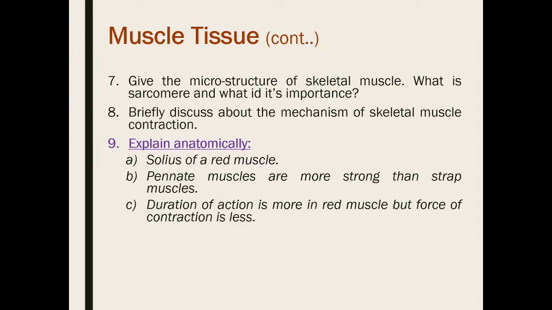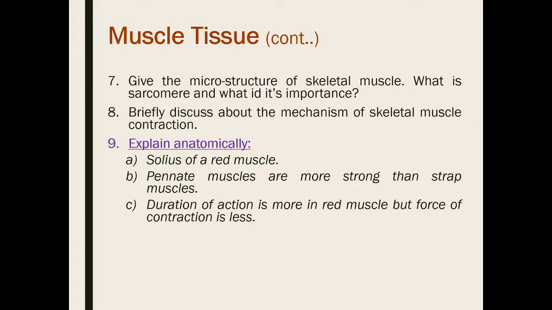Next question is give the microstructure of the skeletal muscle. What is sarcomere and what is its importance? So microstructure of the skeletal muscle is actually the sarcomere itself. Sarcomere, you know that it is extending from the Z disc to the Z disc. I have discussed it. There will be interconnecting actin and myosin filaments in between them, and over there you can find the A band and the I band, and also the H band and the M line, and you can describe those things from the diagram.